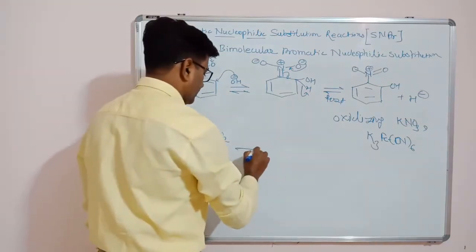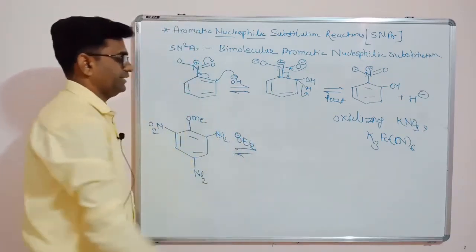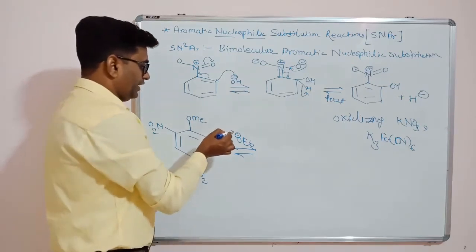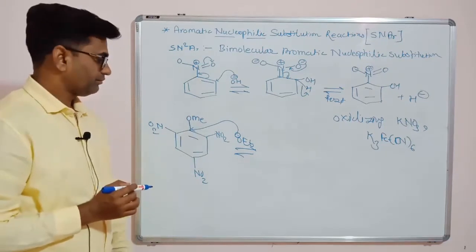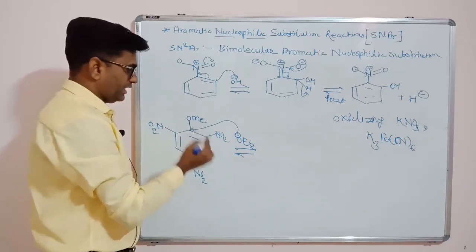Now if we are using a nucleophile, that is OEt minus, that is ethoxide ion, what will happen? This OEt minus will attack on this ipso carbon, right? Again we will get this intermediate that is negatively charged.